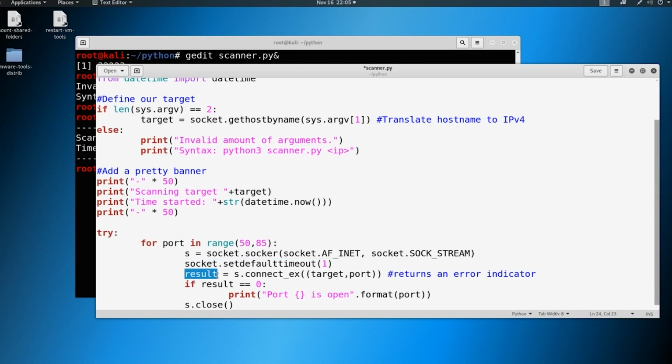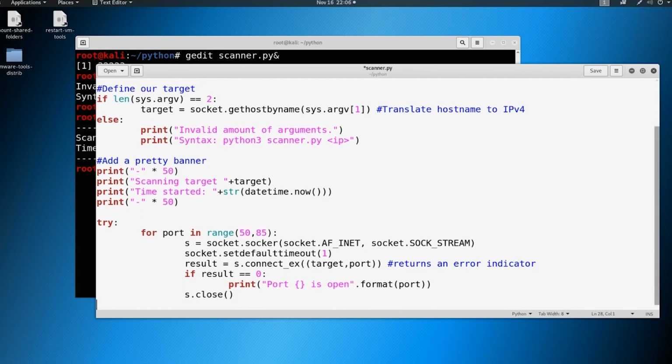Then I'm going to store inside a variable called result, let's connect to the target, which we've already established as sys.argv[1], and the port, which is our iterator in the loop. If that port is open, it's going to return 0. If it's not open, it's going to return 1. So if that result is 0, print out that the port is open, close the connection, and then go back and try to establish another connection with port number 51, 52, 53. We'll loop through all this until we make it all the way through 85. It's just one big loop.